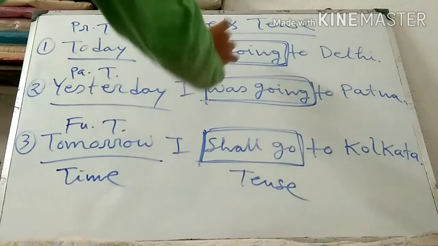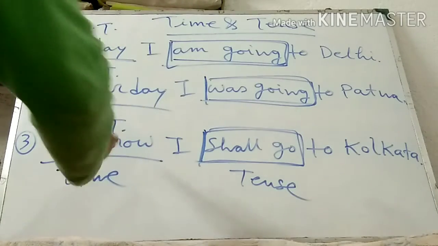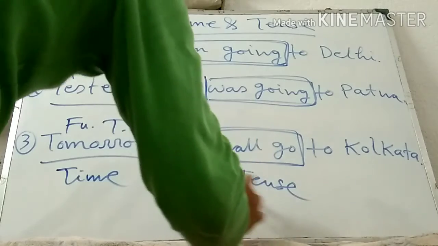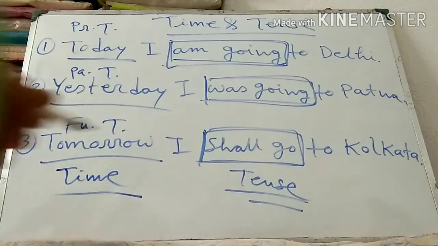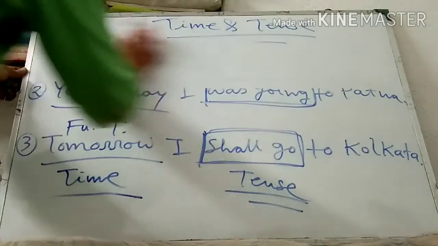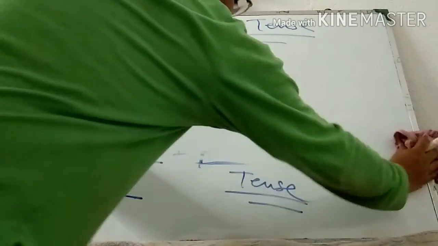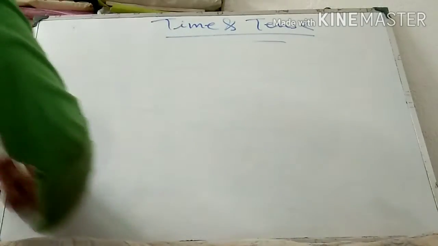According to today, I am going. According to yesterday, was going. According to tomorrow, shall go. These are called tense and these are called time. This is the difference between time and tense. Now, we all know that time is of three types, and tenses also are of three types mainly. One is present tense, another is past tense, and the last one is future tense.